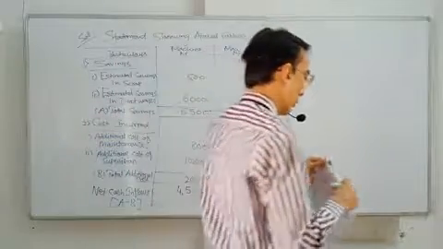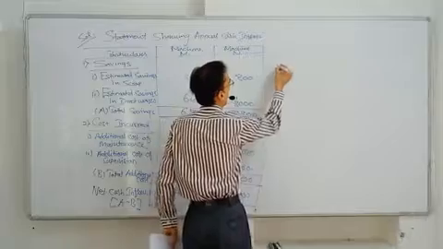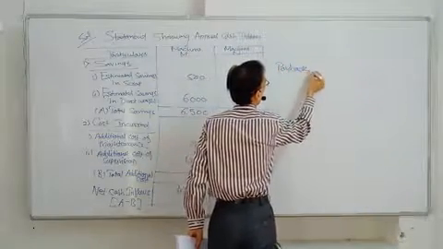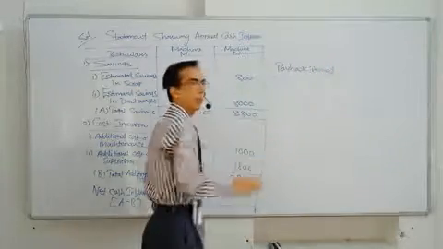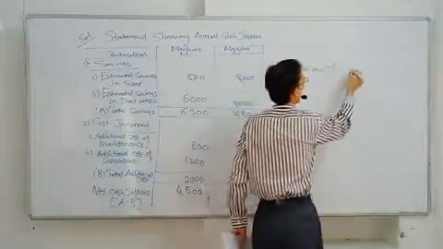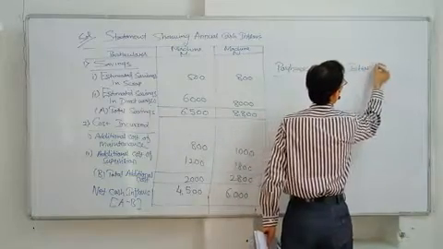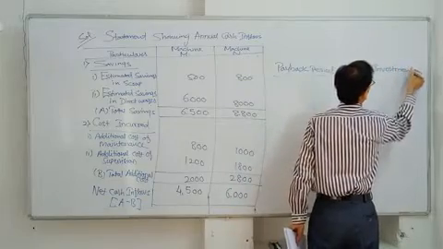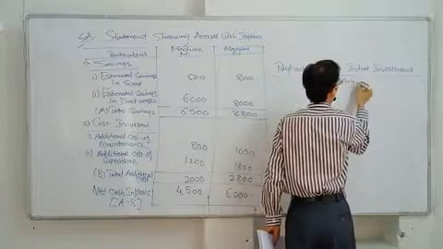Now, we need to put in our formula of payback period. The formula for payback period is initial investment divided by annual cash inflows.